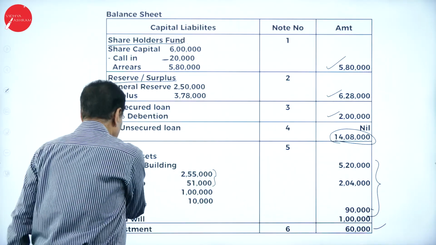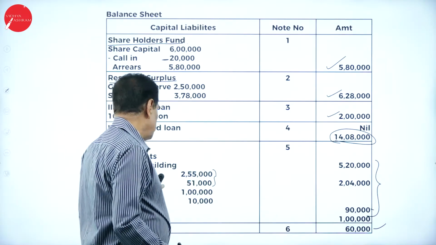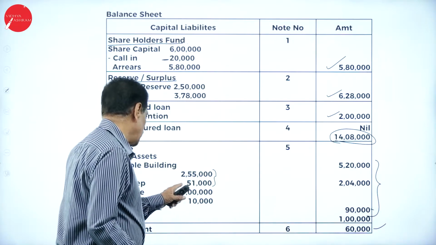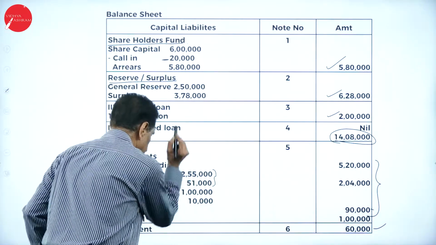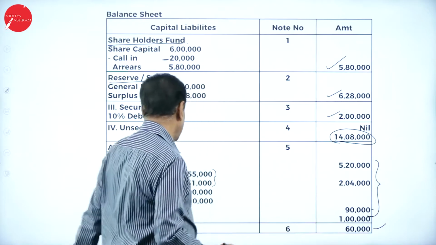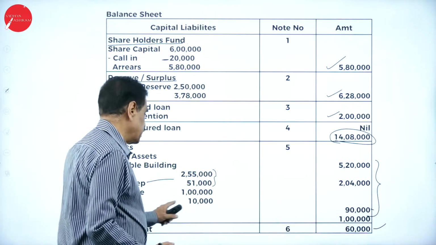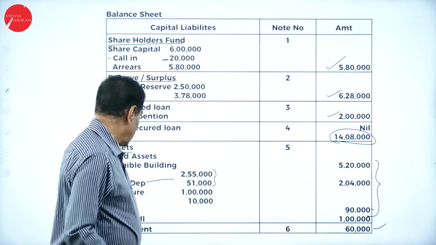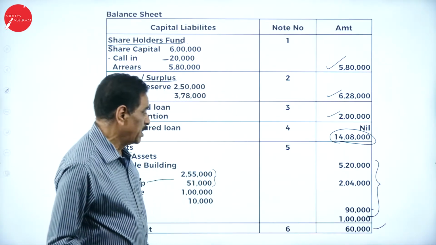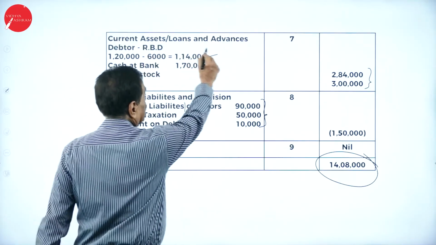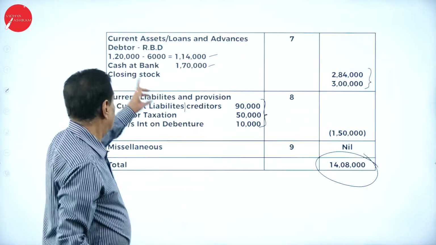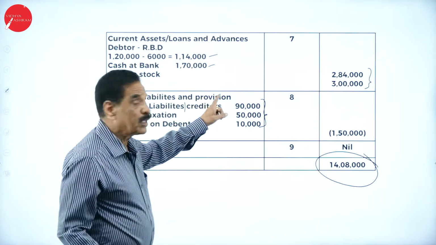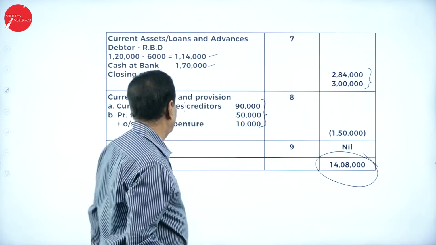Coming back to the assets side, fixed assets, tangible, building 5 lakh 20,000. Plant and machinery 2 lakh 55,000 minus depreciation 51,000, it will work out 2 lakh 4,000. Then furniture 1 lakh minus depreciation 10,000 becomes 90,000. Goodwill 1 lakh. Then next investment, note number 6, 60,000. Then current assets, loans and advances. Your debtor is 1 lakh 20,000 minus RBD, 1 lakh 14,000. Cash at bank 1 lakh 70,000. It will work out 2 lakh 84,000.